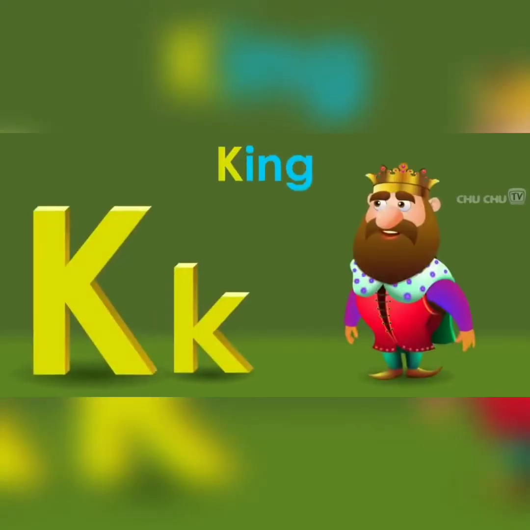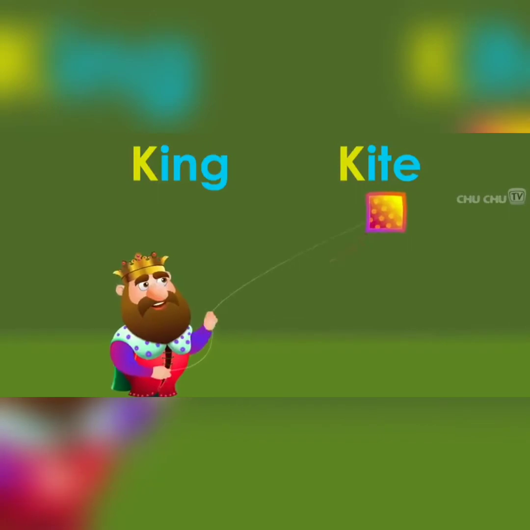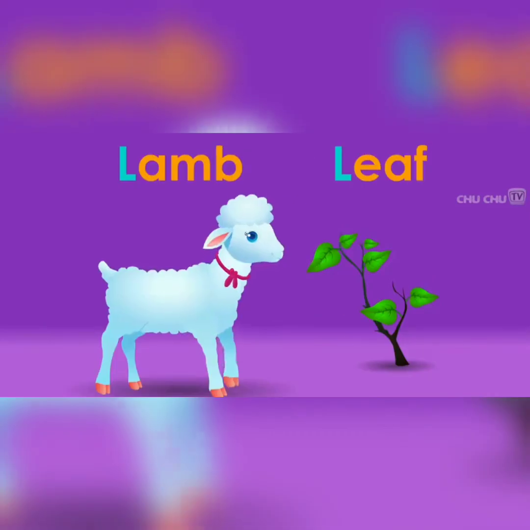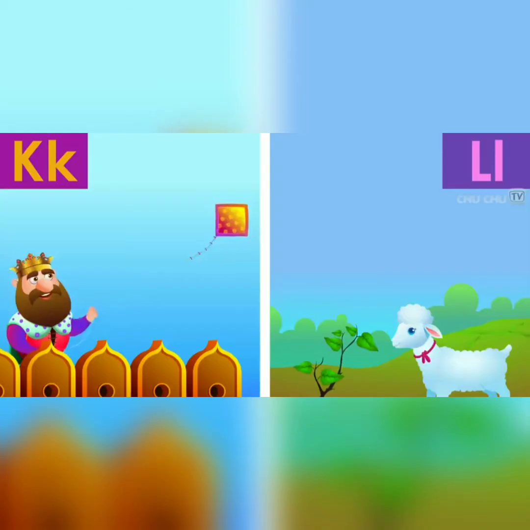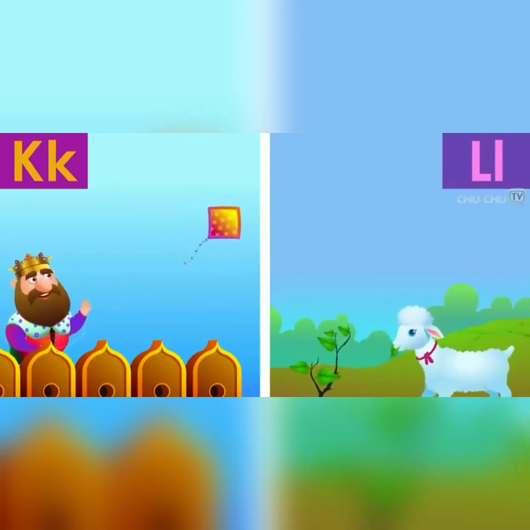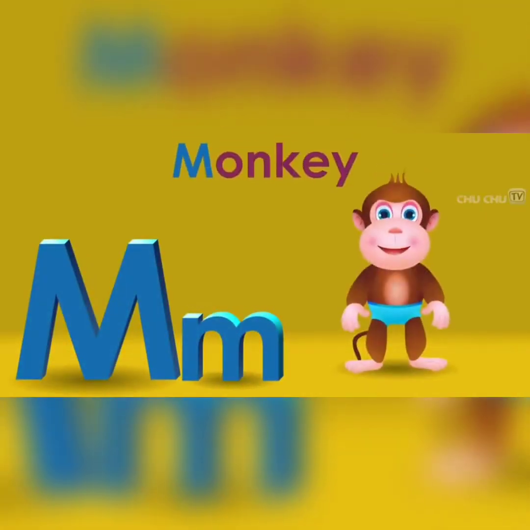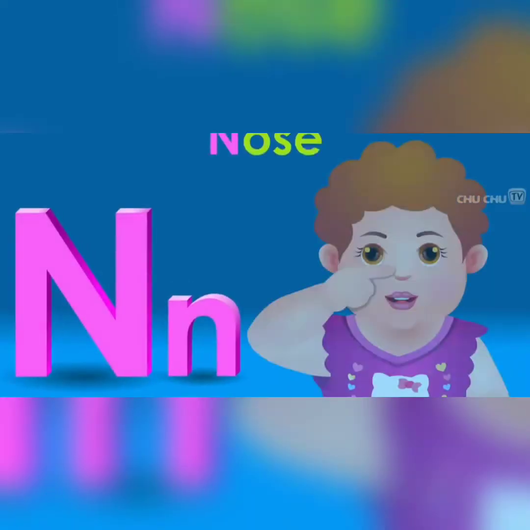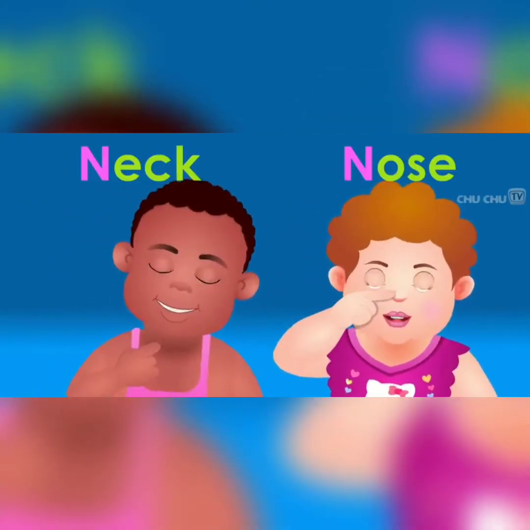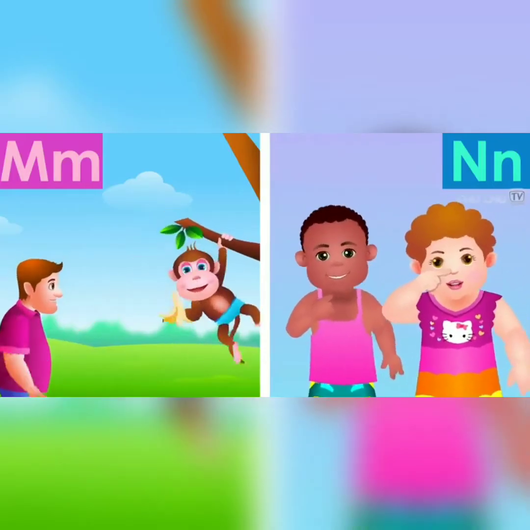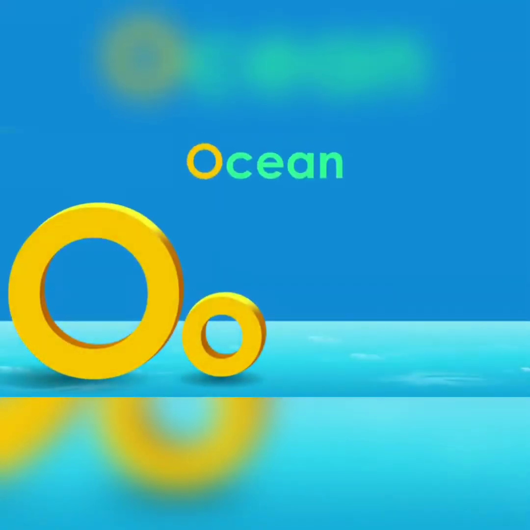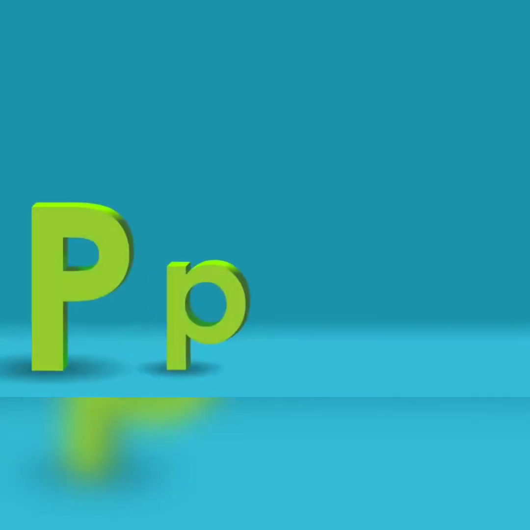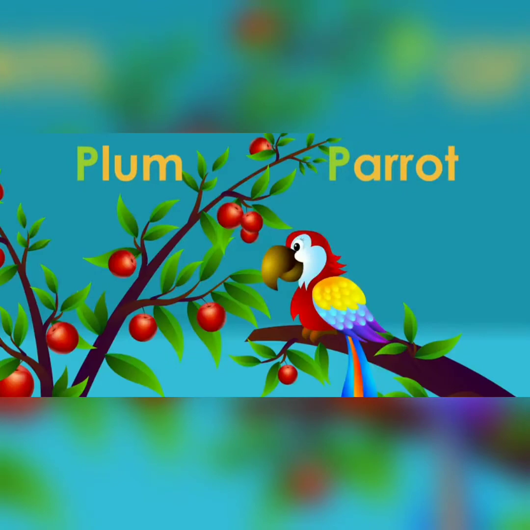K for king and K for kite, K. L for lamb, L for leaf, L. M for man and M for monkey, M. N for neck, N for nose, N. O for ocean, O for oar, O. P for plum, P for parrot, P.